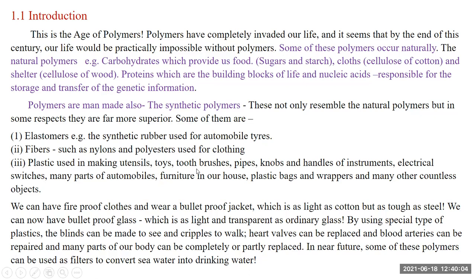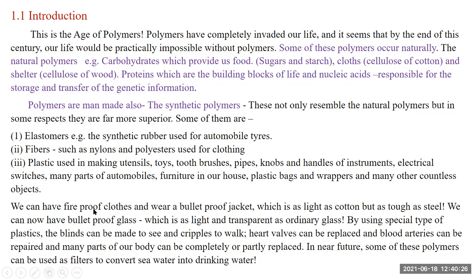Plastics are used for toys, toothbrushes, pipes, knobs, handles of instruments, electrical switches, many parts of automobiles, furniture in our houses, plastic bags, wrappers, and many other countless objects. So these are synthetic polymers.